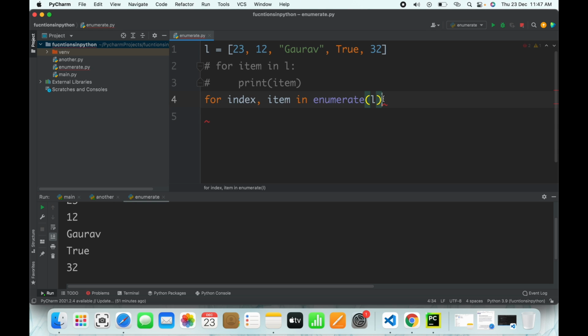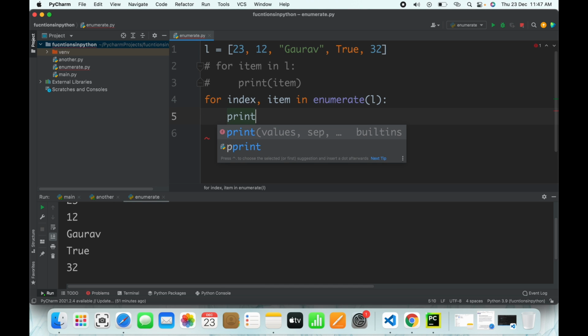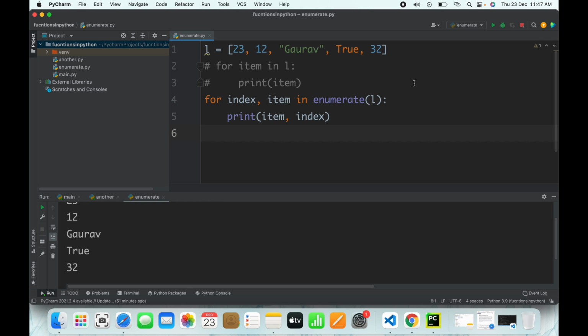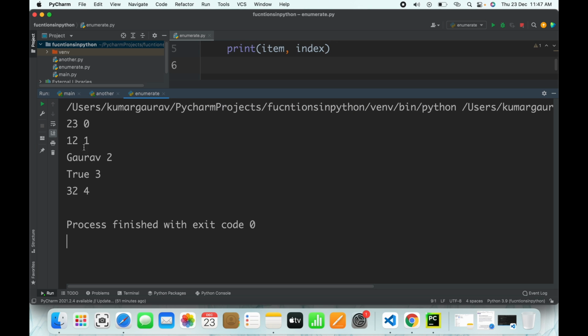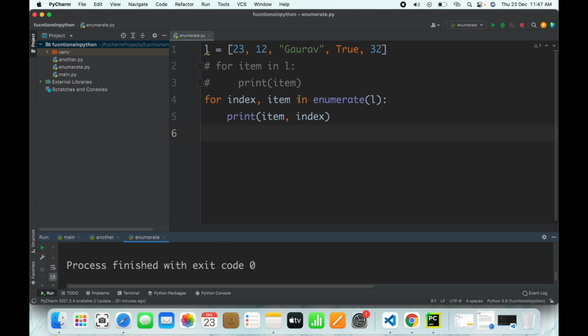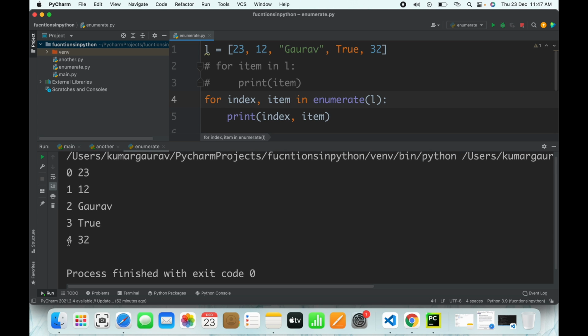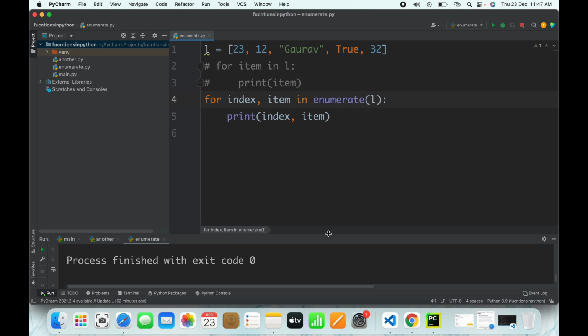Then print item, index, that's all, and it will print the items along with the indexes. You see, 23 0, 12 1, Gaurav 2, true 3, 32 4. I can reverse this. Instead of item, index, I'll write index, item. So it will print along with the index. See, 0 23, first, second, third, fourth, like that. So this is all about the enumerate function, guys.